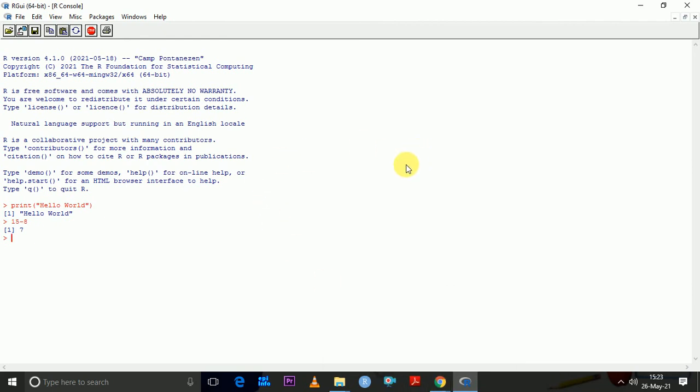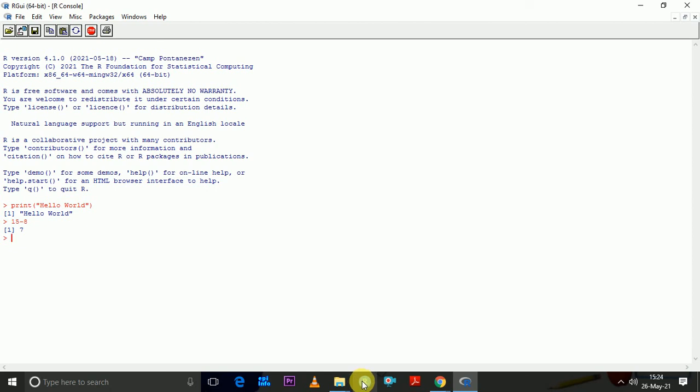I normally don't recommend people to work using this basic R. Normally I want people to work in the RStudio version. So just like how I've installed and opened this one, that's how we will do with your RStudio.